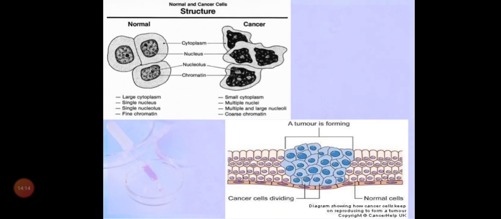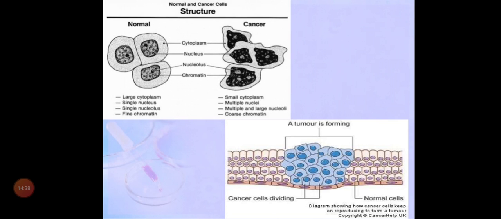Why do they need more nucleoli? The nucleolus is the place where ribosomes are formed. So ribosomes increase, which increases the proteins, so cancerous proteins will be increased. The chromatin also becomes coarse. It is not a fine thread-like structure, it becomes a thickened structure. So this is the difference between normal and cancerous cells.